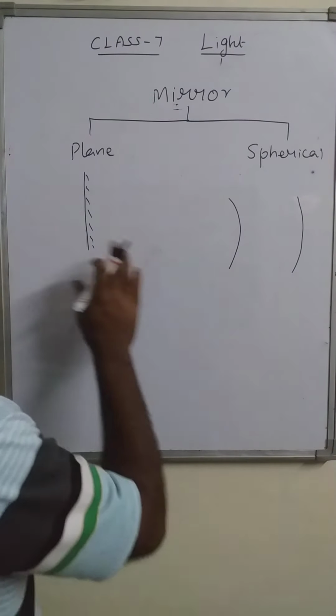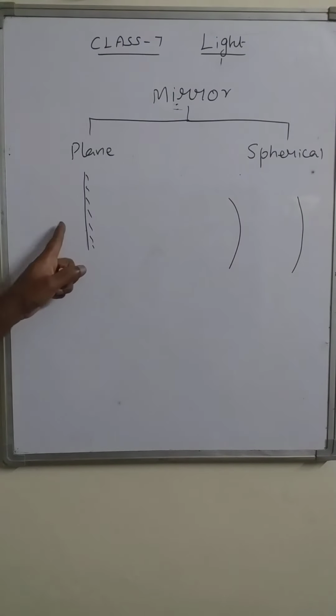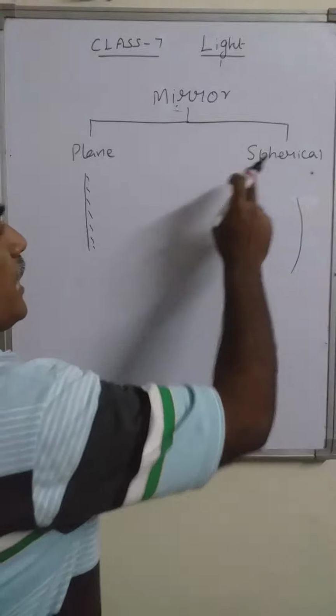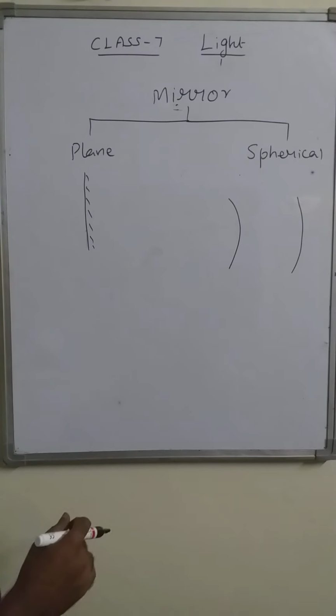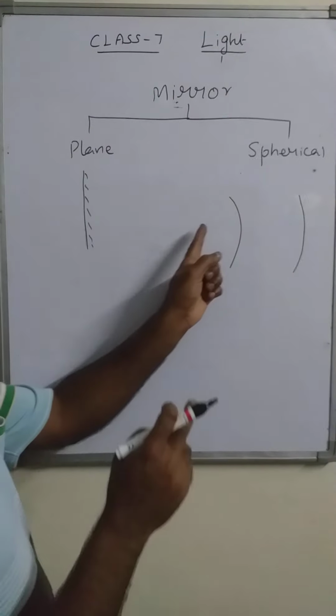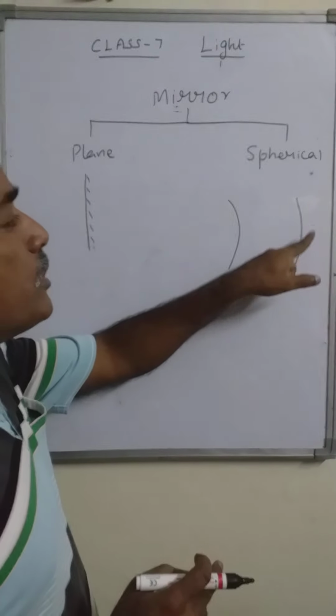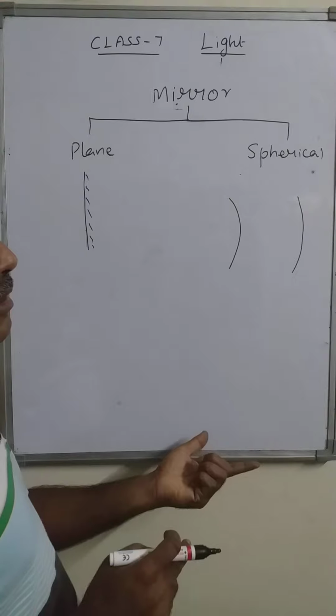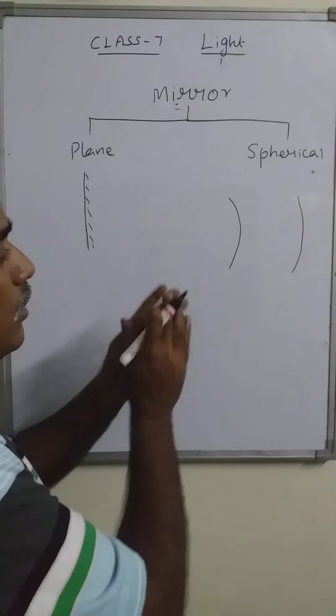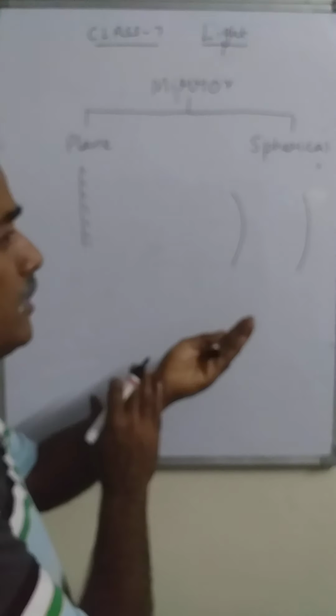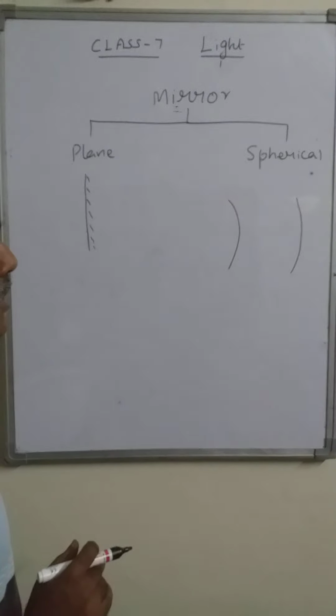In the plane mirror, there is nothing, either this side coating or this side coating, still it will be a plane mirror. But in spherical mirror also there are two types. Here the side bent inward can be coated or the side bent outside can also be coated. So if the coating side is changed, then the nature of the mirror also changes.